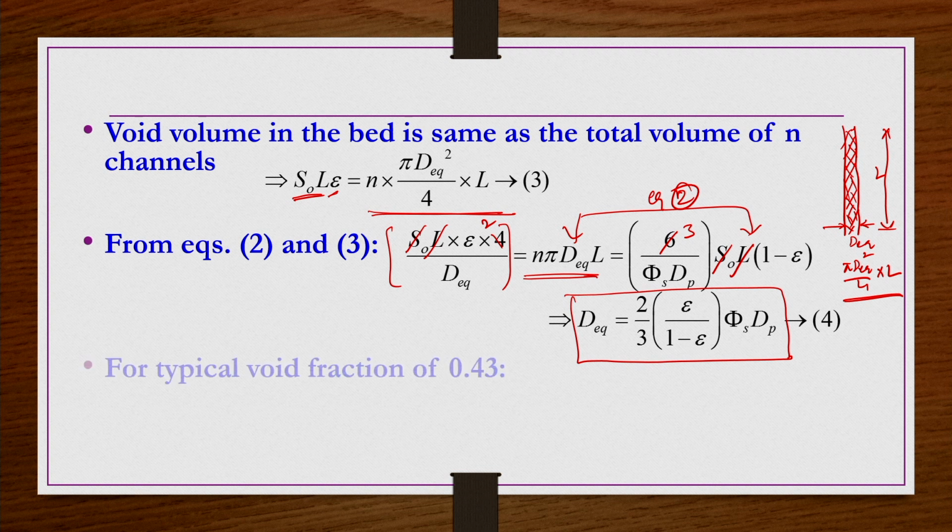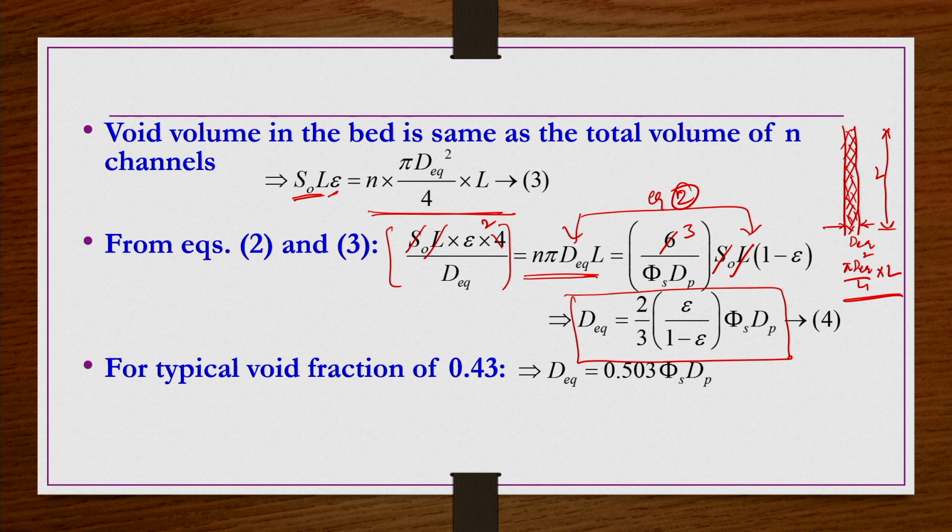Now, a typical void fraction of 0.4 to 0.5 is in general possible in real applications. Let us say if you take 0.43 void fraction, then d equivalent you will get is 0.503 pi s dp. So, let us say the packing has been done with a spherical particle of diameter dp, then d equivalent is equal to 0.503 dp, because pi s is equal to 1 for a spherical particle.